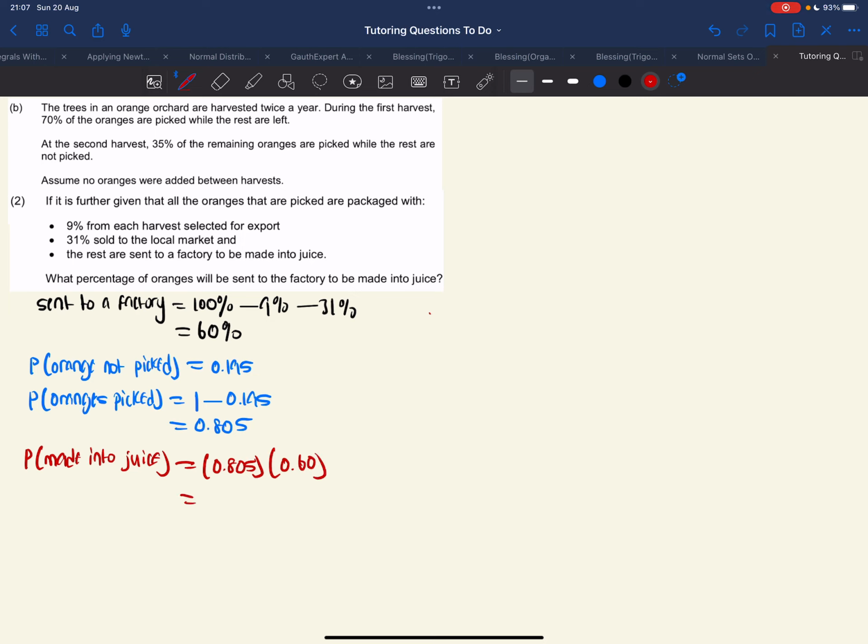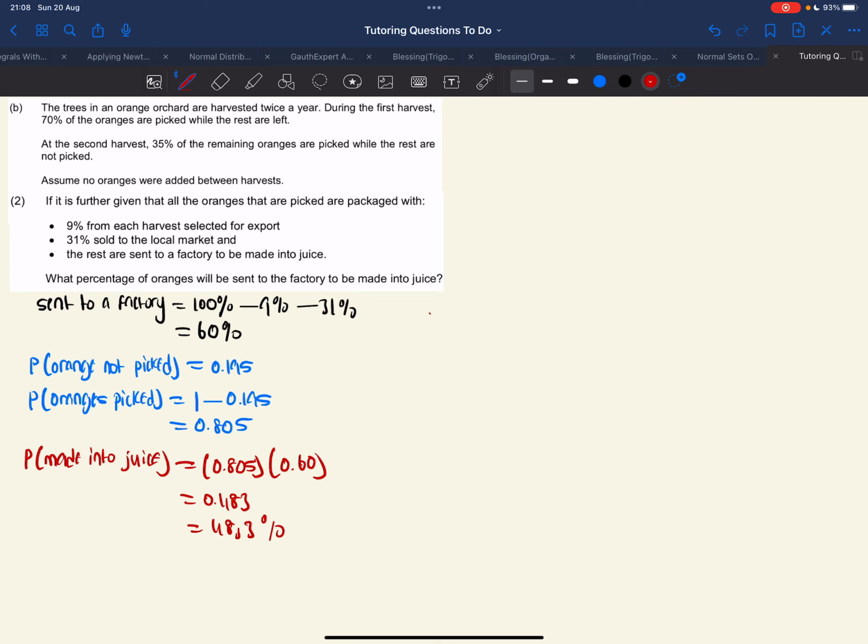So 0.805 times 0.60, and you get an answer which is 0.483, which is basically 48.3%.